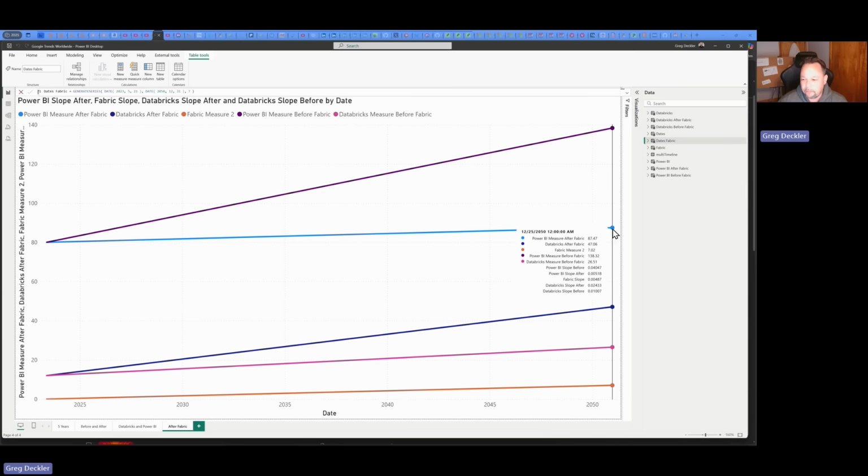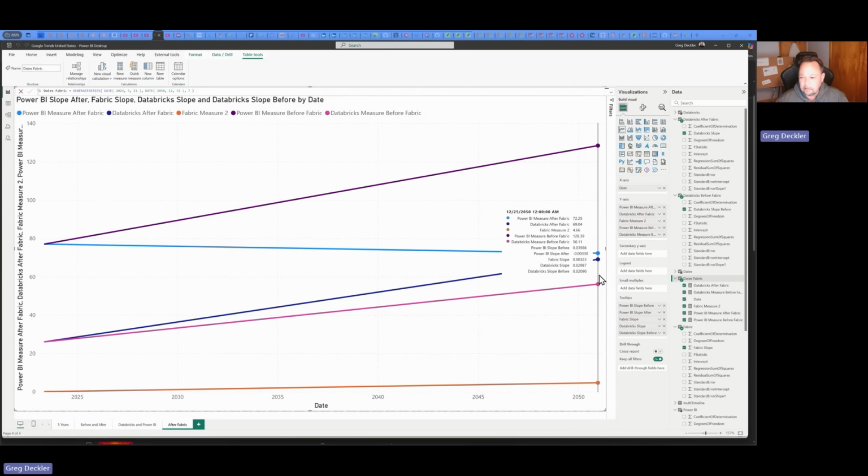I also think that the Fabric slope is 0.00487 here, versus just in the US, the Fabric slope is 0.00323. So definitely more popular worldwide than in the US, I would say. I don't know if it's a good thing or a bad thing, but anyway, now it's not all doom and gloom for Microsoft, I would say.